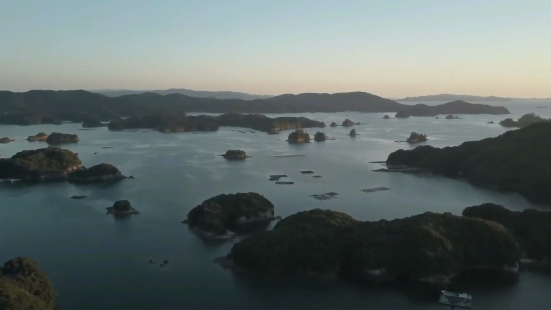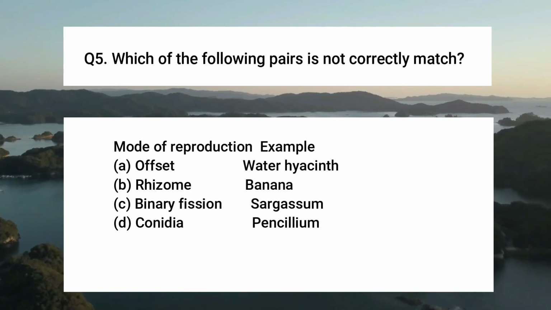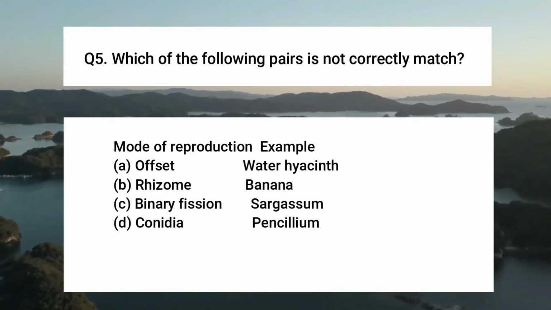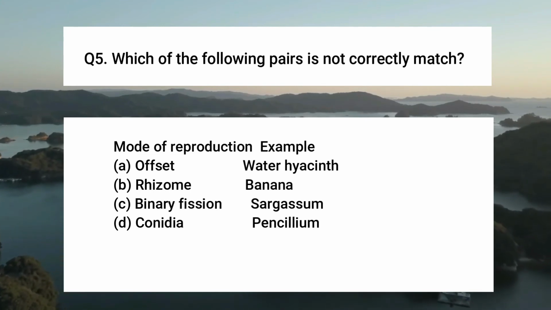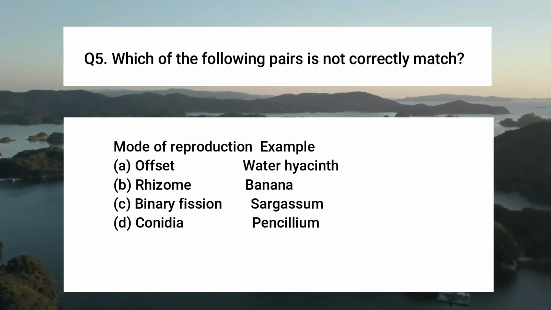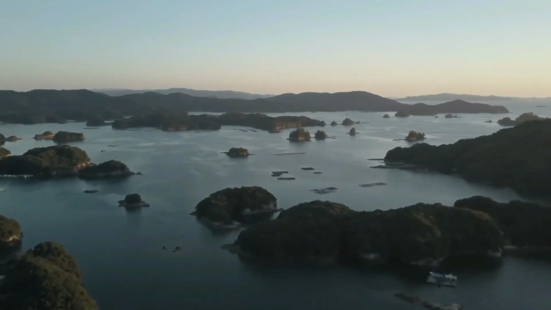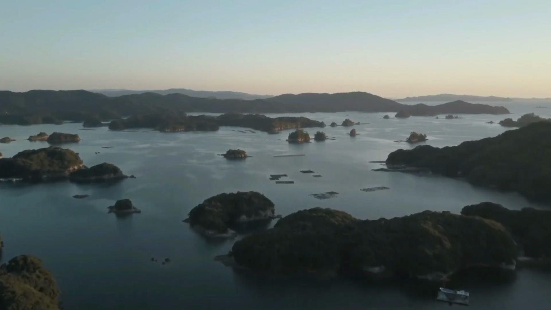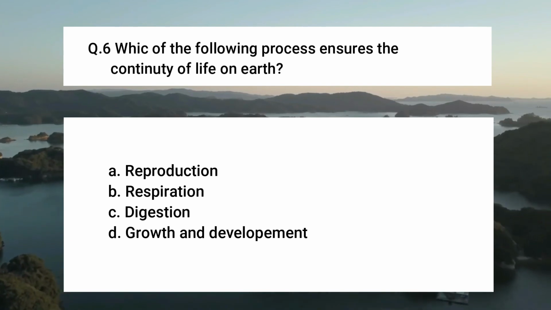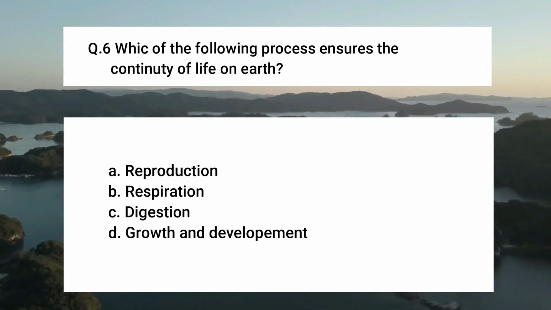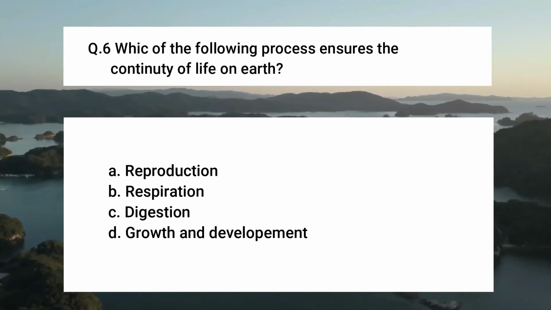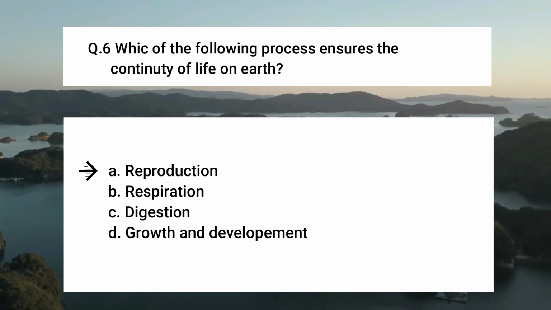Now question number 5. Which of the following pairs is not correctly matched? Here the answer will be C, that is binary fission and sargassum. Now question number 6. Which of the following processes ensures the continuity of life on earth? Options are reproduction, respiration, digestion, growth and development. The answer is A.